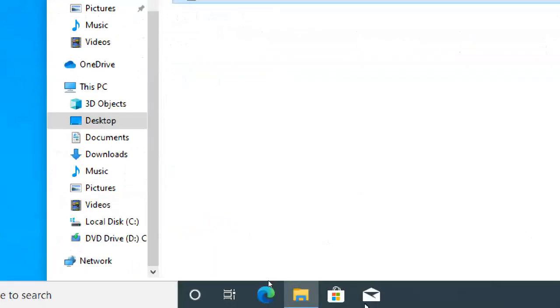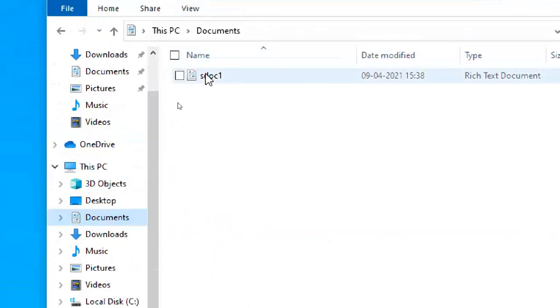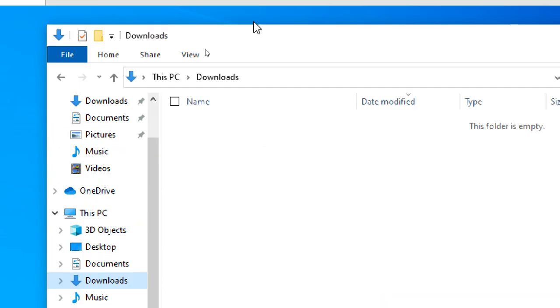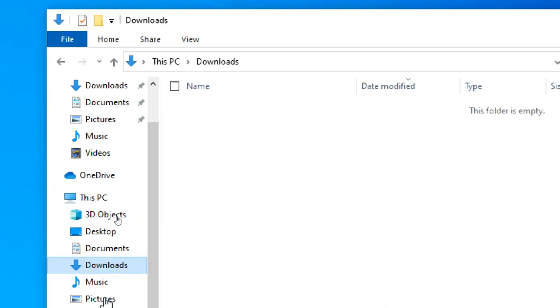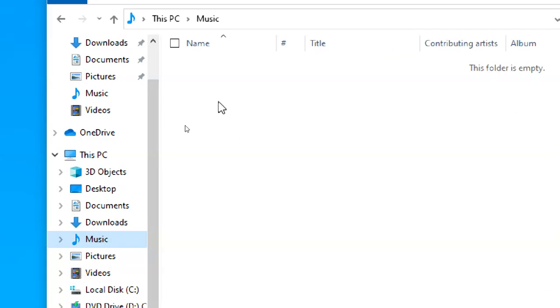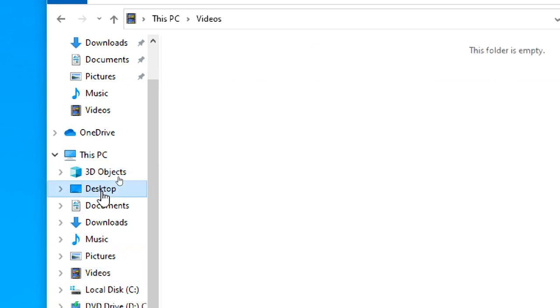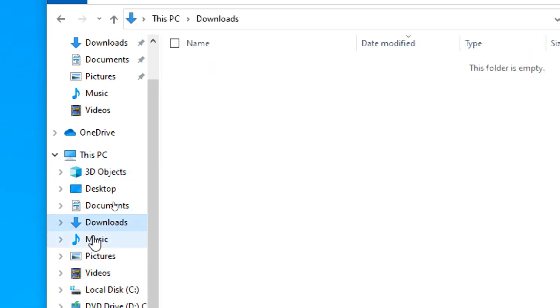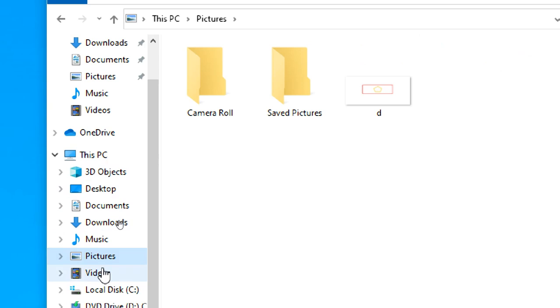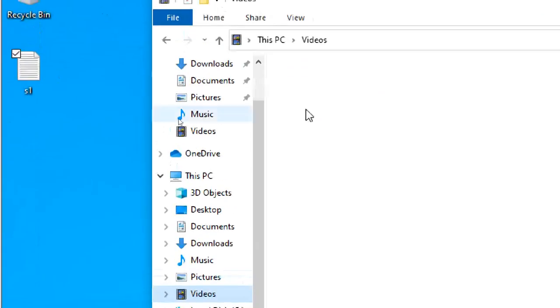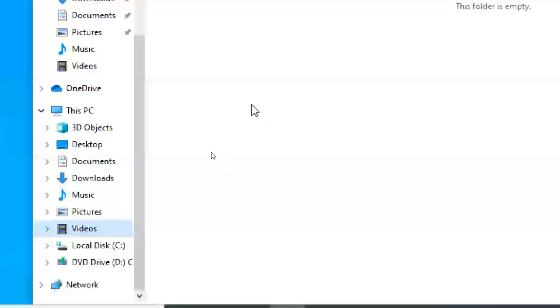This is the file. Documents. I created a document. I didn't put anything, but the document is there. If I download something, it is the default download location. Music. If I have a music file, then it is in music, the default location. So all these things, the desktop, documents, download, music, pictures, and videos, these are all student one user's profile data.